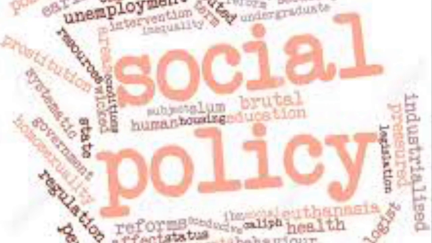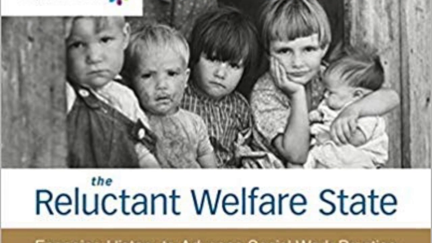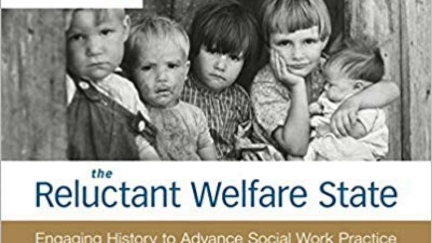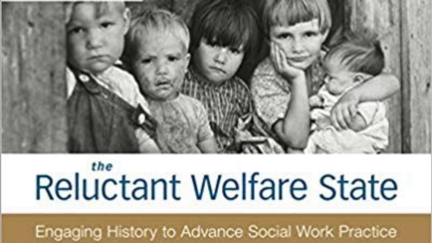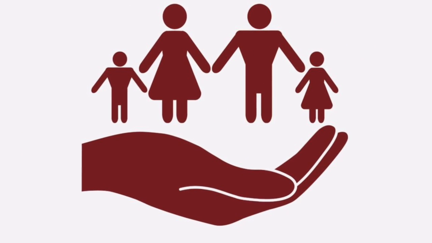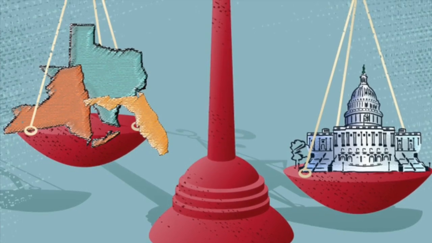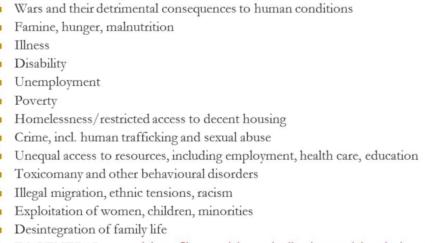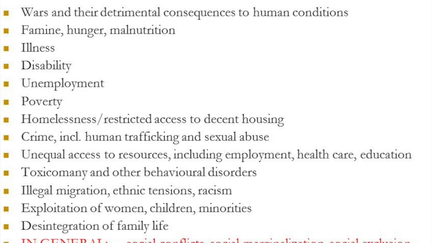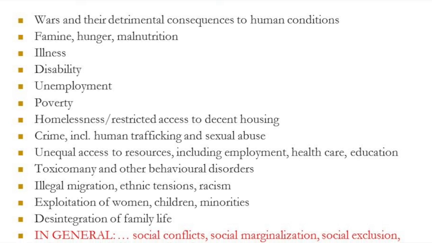Social policy, as defined in the textbook The Reluctant Welfare State, ninth edition, is a collective strategy to address particular social problems. These policies are formed together by government rules, laws, regulations, and budgets. A social policy can be divided into federal and state levels. Social policies are in place for a variety of different reasons. Some of these reasons include to establish and fund medical services, protection, improve equality, strengthen education, and many more.